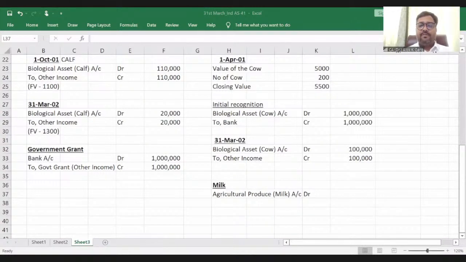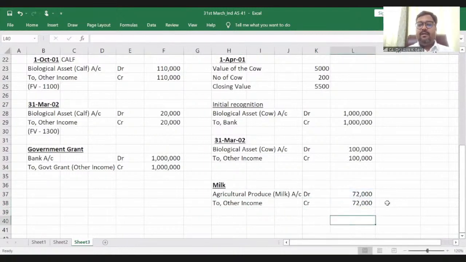On 31st March 2002, this milk was taken out from the cow and was unsold. The amount of milk was 3,000 liters. So 3,000 liters multiplied by 24 rupees, the fair value less cost to sell, to other income. And after that it will become an inventory.